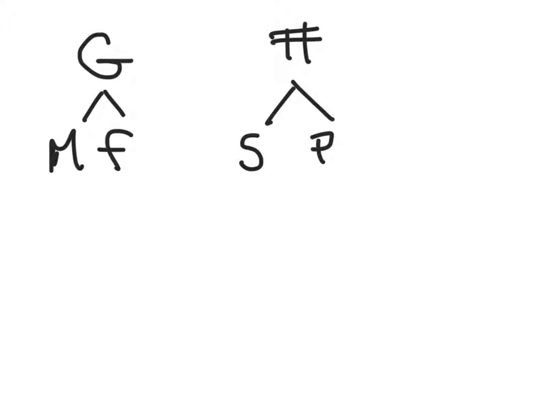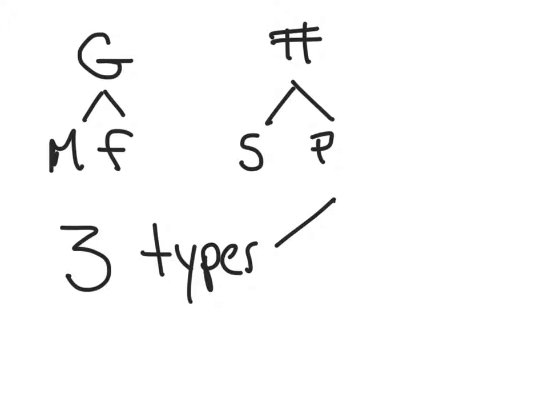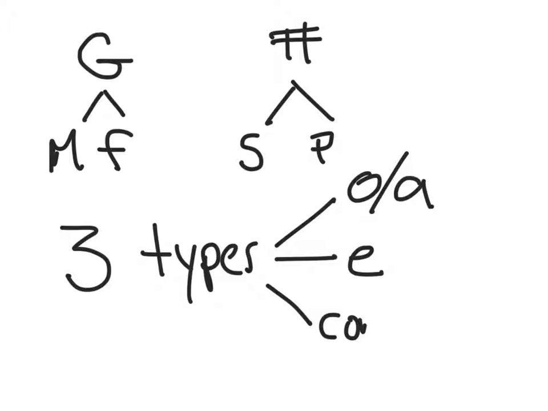Okay? And in Spanish, there are three types of adjectives. Three types. There are the ones that end with an O, the ones that end with a vowel that's not an O or an A, so we have ones like E, and the ones that end with a consonant. Consonants being anything that is not a vowel: B, C, D, F, G, H, J, K. So those are the consonants.